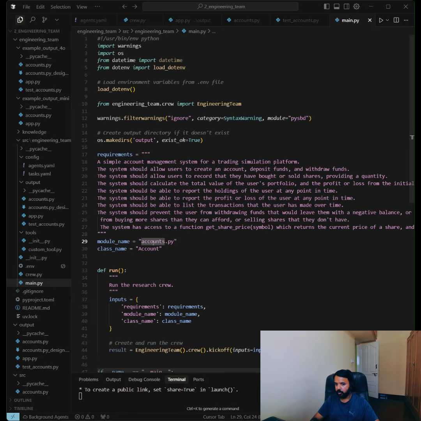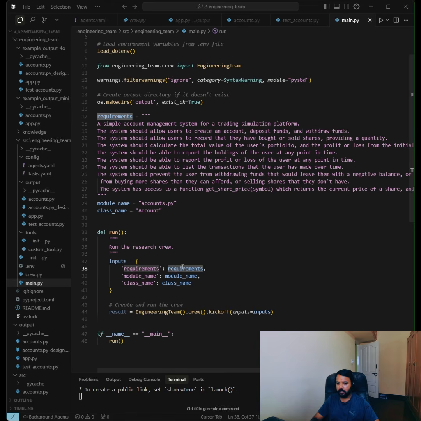We have passed the module name accounts.py. This module name will be passed to the backend engineer, and it will create all the backend code in this file. Then this is a class name, the Account class, in which all these modules will be there. Requirements, module name, and class name. Here we are kicking off this crew.